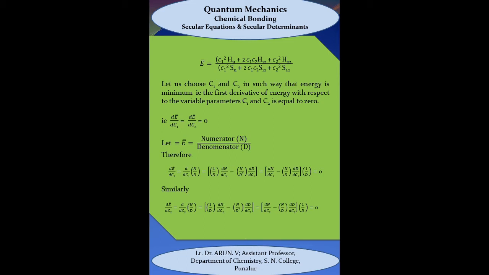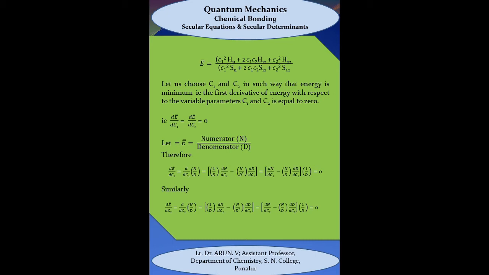Now let us choose C1 and C2 in such a way that the energy is minimum. This is the condition for minimum, that is the first derivative of energy with respect to the variable parameters C1 and C2 is equal to 0. Otherwise, dE by dC1 is equal to dE by dC2 is equal to 0.